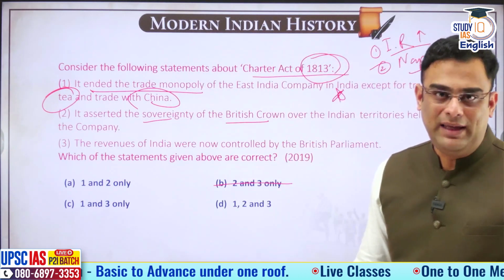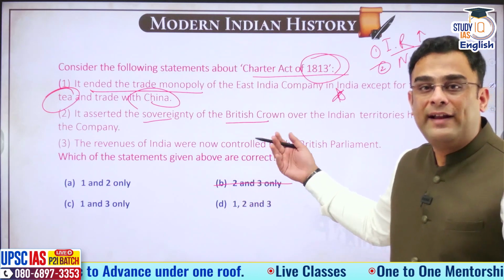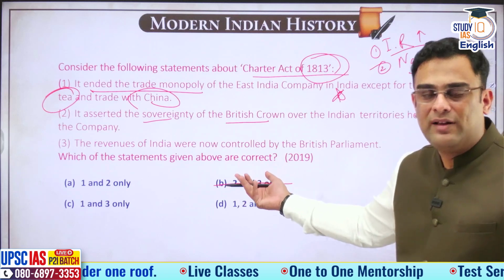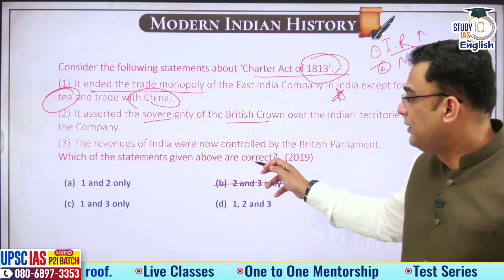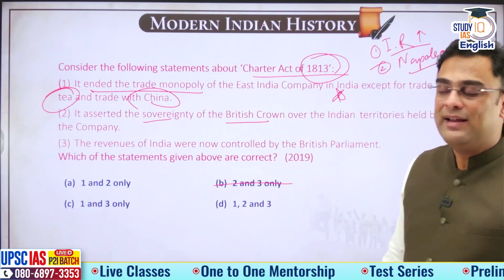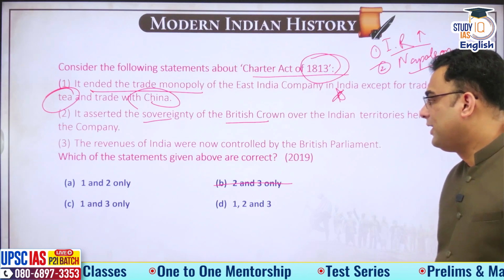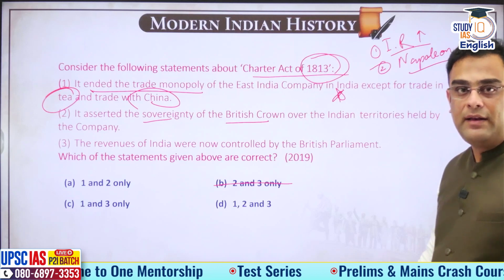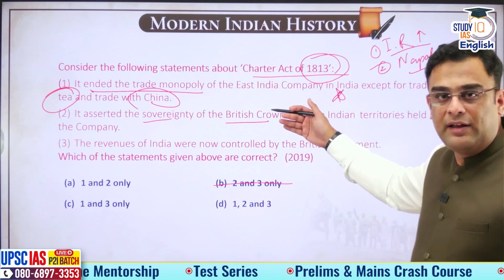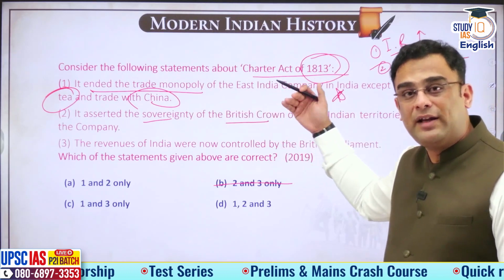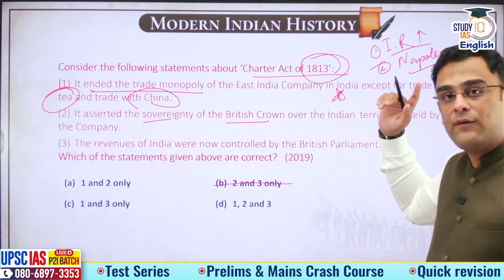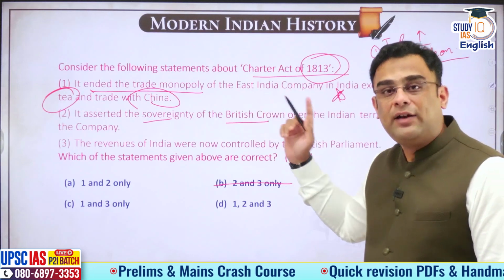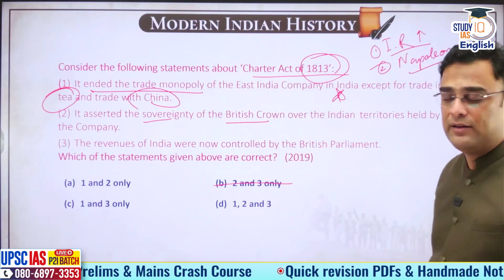It is here to make money. If the financial aspect, the revenue aspect will also be taken over by the British Parliament, then what will the company do, right? So statement number three cannot be right. So in the answer options, wherever you have statement number three, those can be eliminated, right? That will happen. Territories as well as revenue will be taken over when? After Revolt of 1857. Government of India Act 1858 will do that, not Charter Act of 1813.